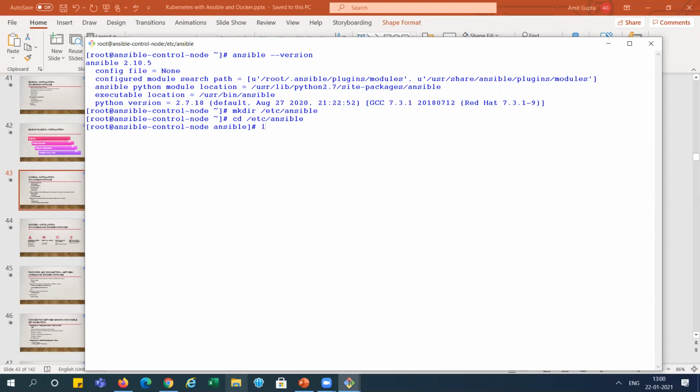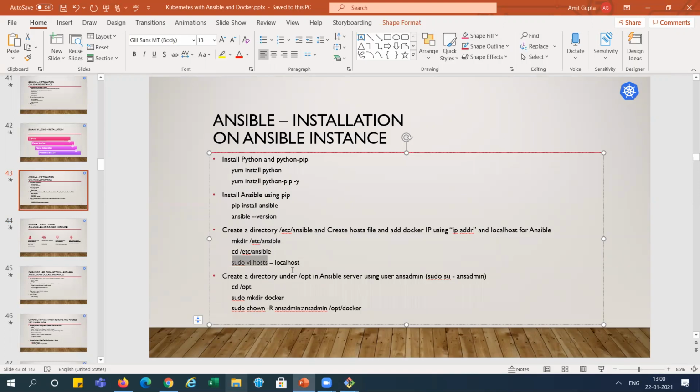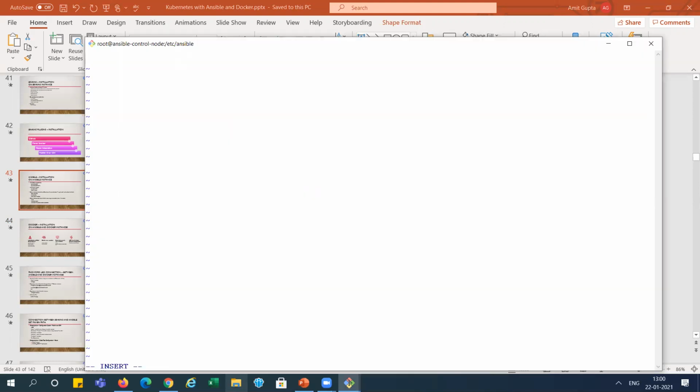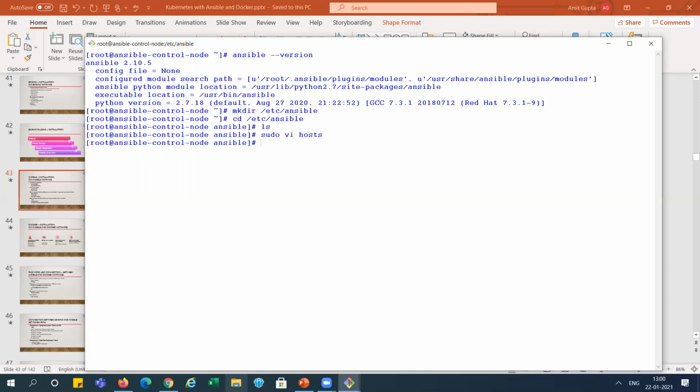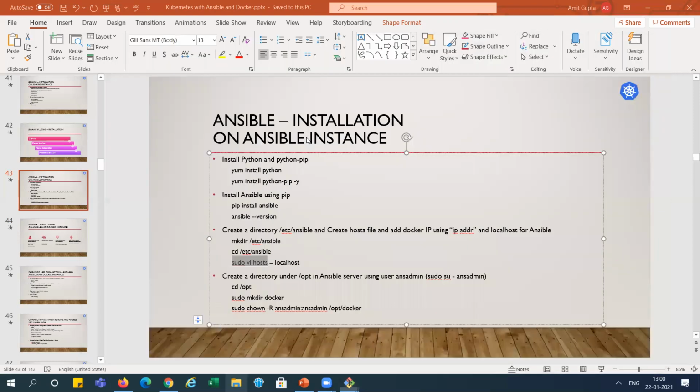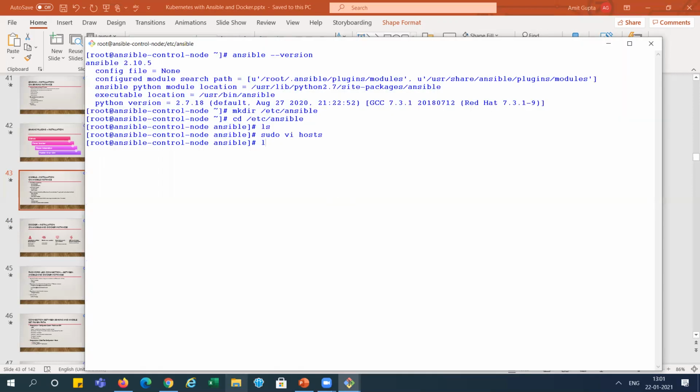Currently, you can see nothing is there, right? So I'm creating the hosts file. For now, I'm writing down localhost, because it is used for the local one. Then I'm saving it. The hosts file is created over here. You can see hosts is here, and localhost is there, right?